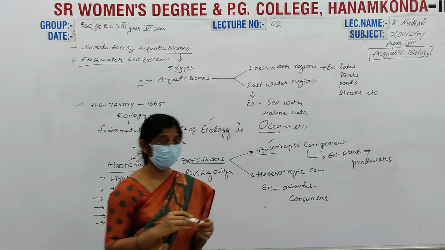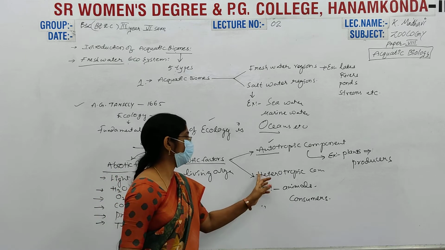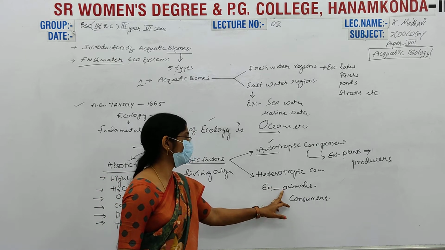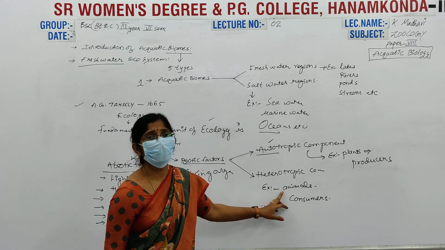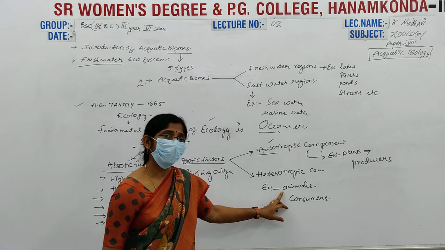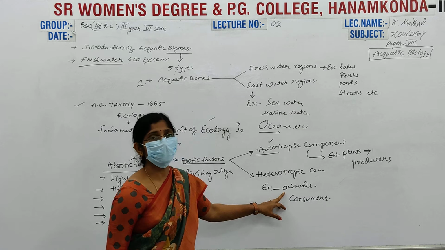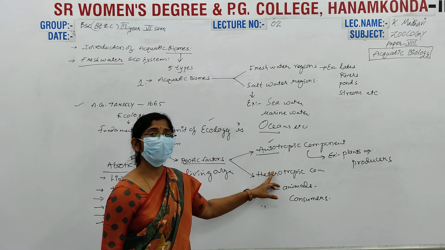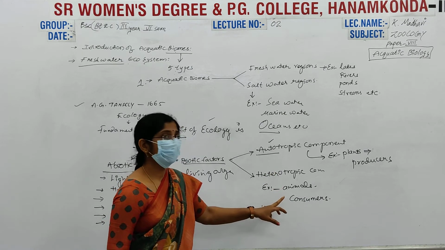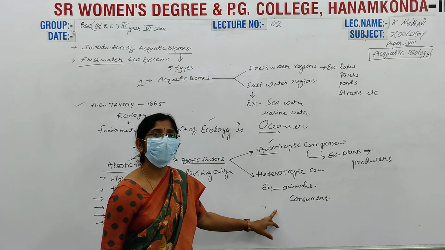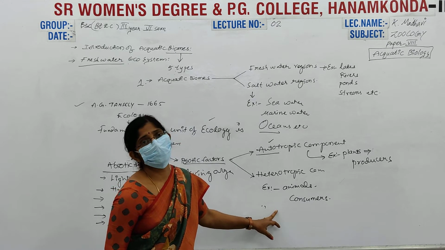In our ecosystem terminology, these animals are heterotrophic components. They simply can't produce their own food. They directly or indirectly depend upon the autotrophic components. The best example of a heterotrophic component is animals. We record them in the ecosystem as the consumers.